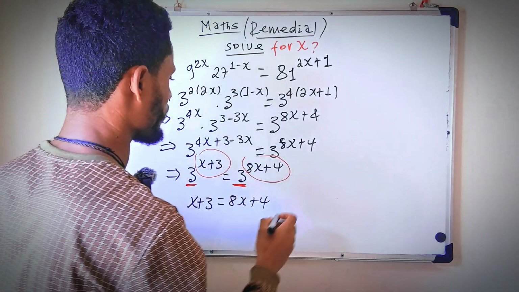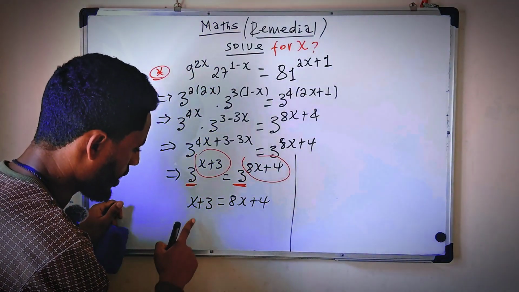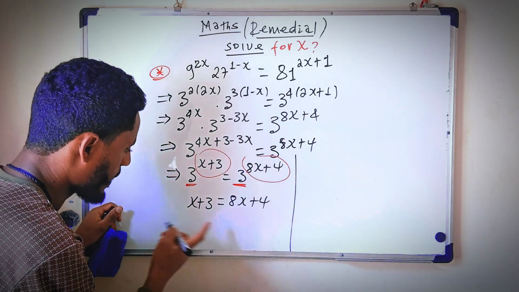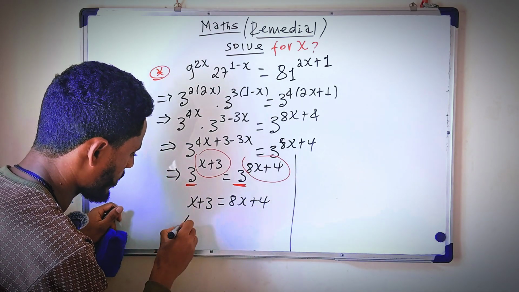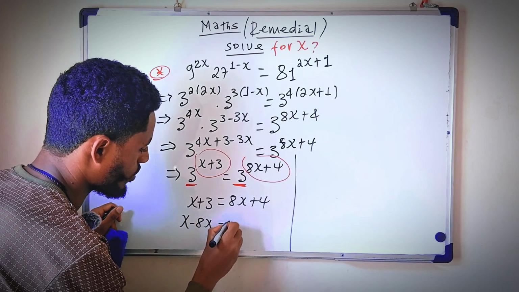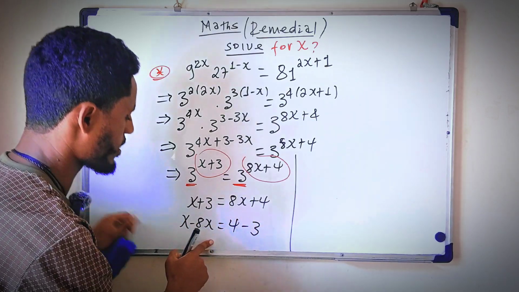Okay, now ይሄን ባንድ ማድረግ ትችላላችሁ። ይሄን ወደዛ መውሰድ ይቻላል። For example x minus 8x collect like terms which is equals to 4 minus 3.